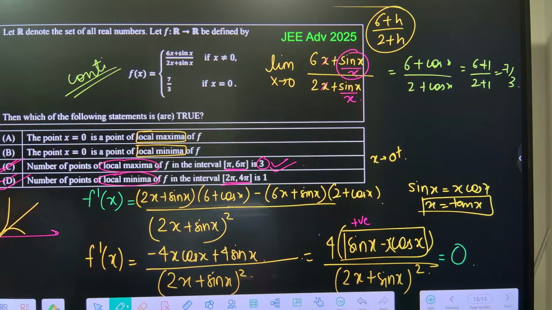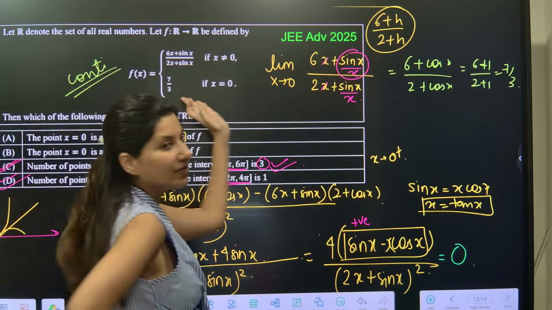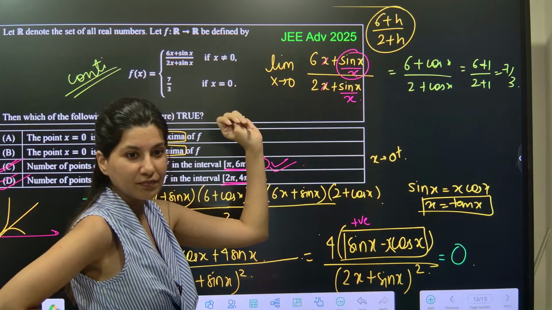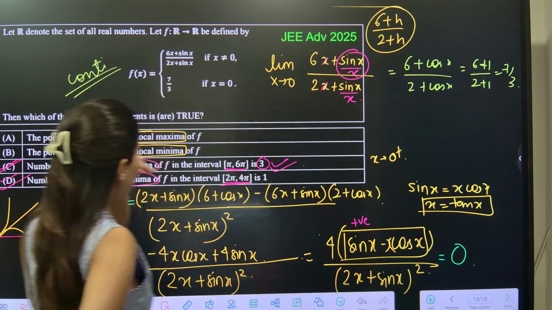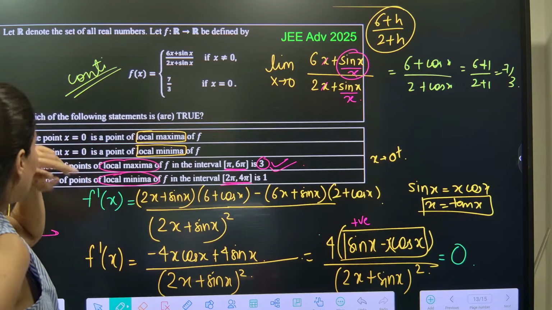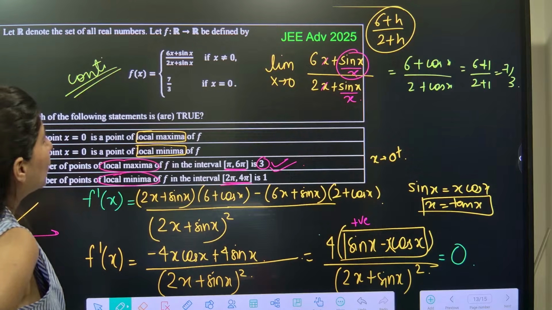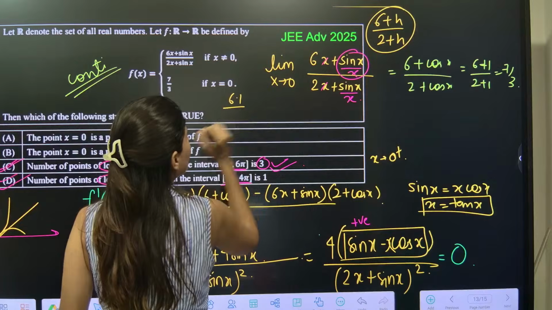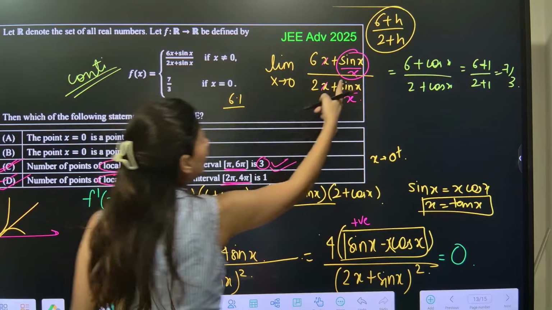Now 6 plus h upon 2 plus h is greater or lesser than 7 by 5, 7 by 3? That you can check. Let's say 6.1. Sorry, this is not h.